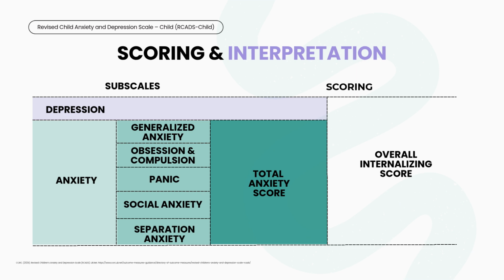To help you see how these pieces connect, let's look at this table. First, the test looks independently at the depression score to evaluate level of moods. Next, it brings together all 5 anxiety-related subscales: generalized anxiety, obsession and compulsion, panic, social anxiety, and separation anxiety to provide the total anxiety score. Finally, the test adds both the depression score and the total anxiety score to provide the total internalizing score.